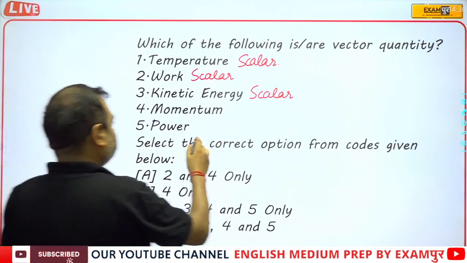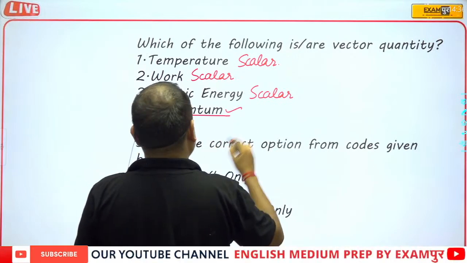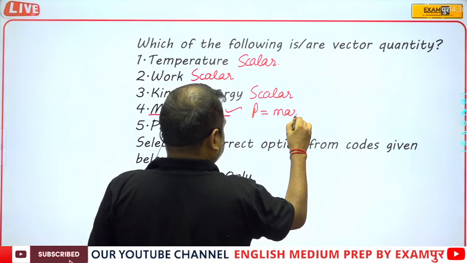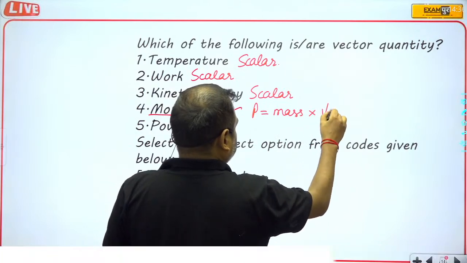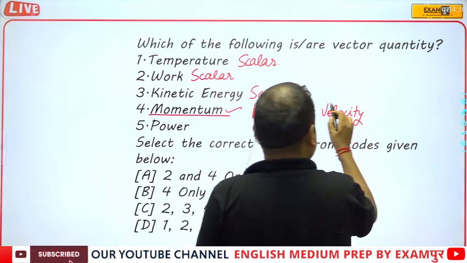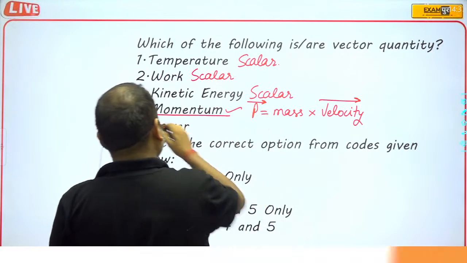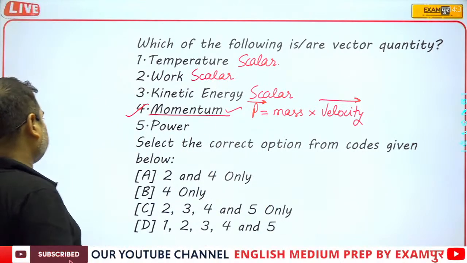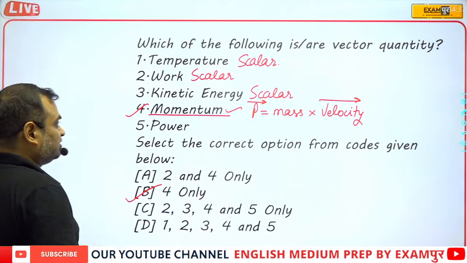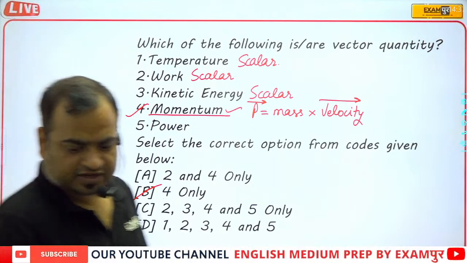Momentum, yes, this one is the correct answer, because P is equal to mass into velocity, and we all know that velocity is a vector quantity. If velocity is a vector quantity, then obviously the momentum will also be a vector quantity. And power, no. It means only 4 is the correct answer. So option B is the correct answer.